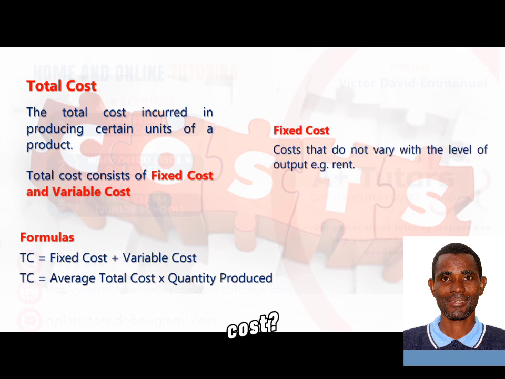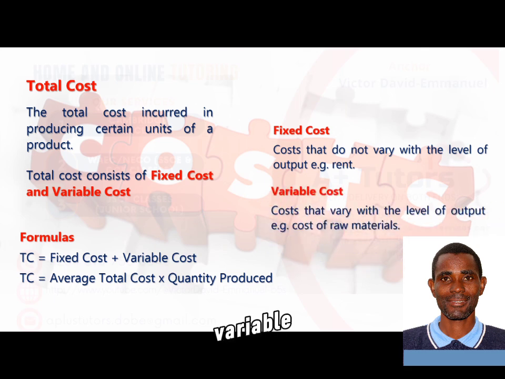The other time I mentioned the word fixed cost and variable cost. So what is fixed cost? Fixed cost simply refers to that cost that does not vary with the level of your output. It means that whether you produce or you do not produce, you still incur that cost. And a typical example is the cost of the rent of probably that building where you produce. Whether you produce in a particular month or you don't produce, you still pay for the rent during that month.